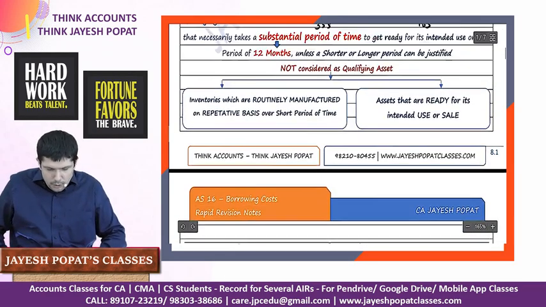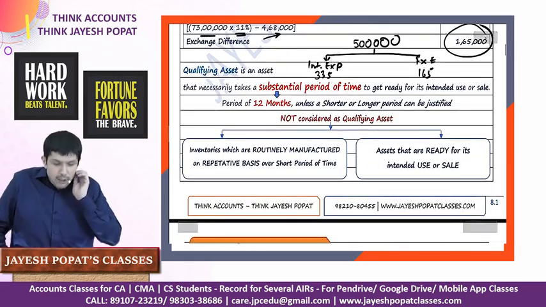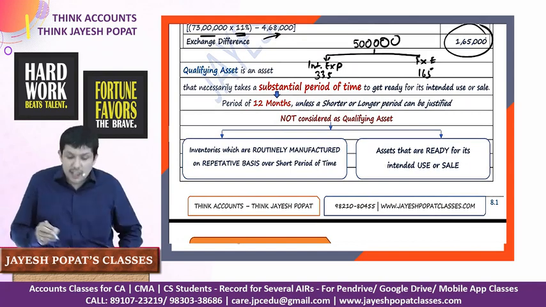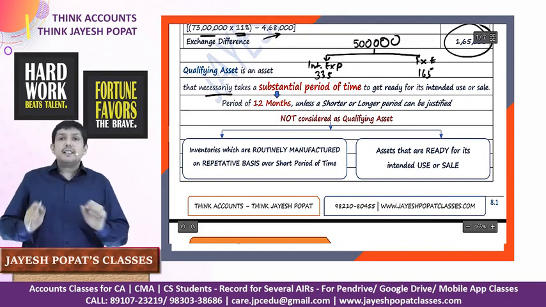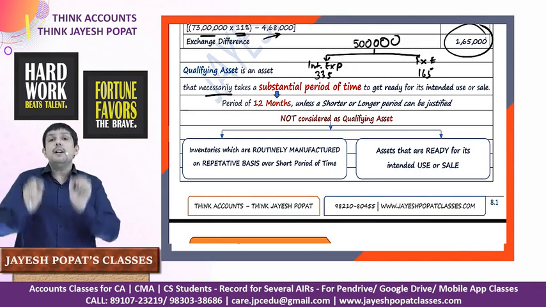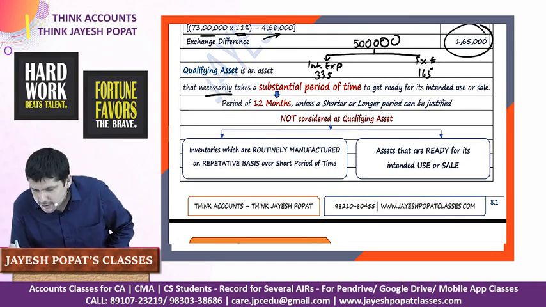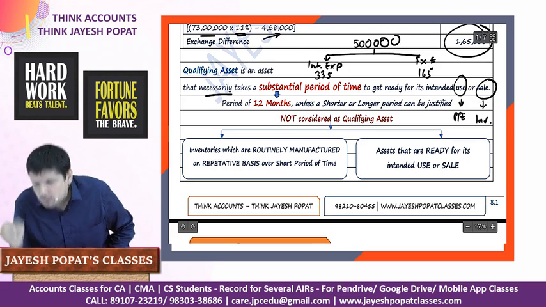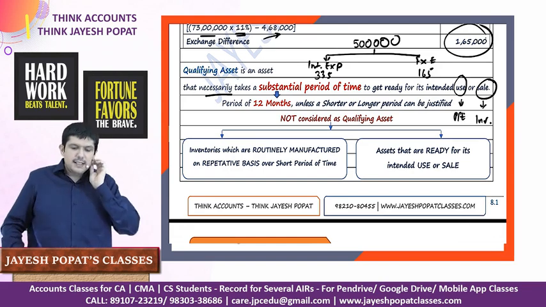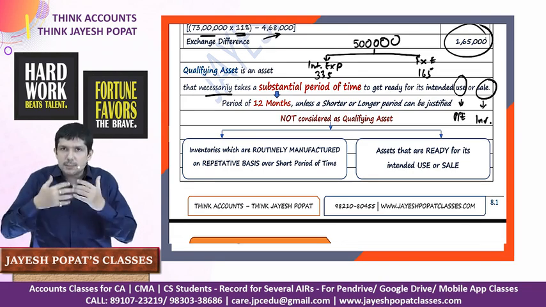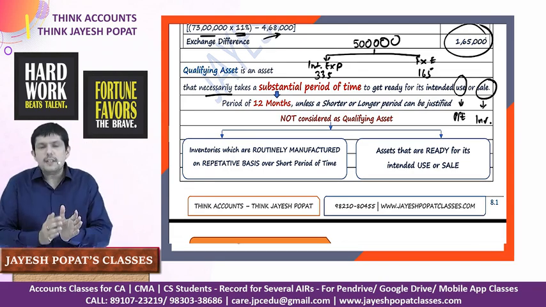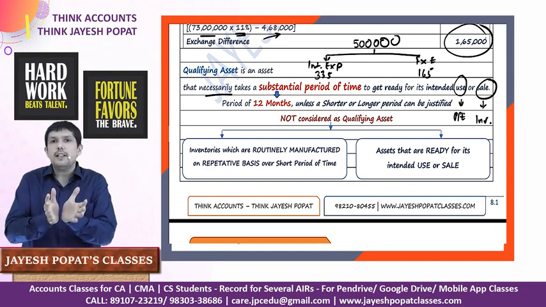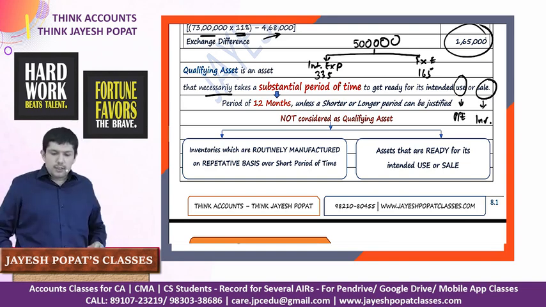Let us understand what we mean by a qualifying asset. A qualifying asset has been defined as an asset which necessarily takes a substantial period of time to get ready for its intended use. So we are referring to PPE, or for sale, so we are referring to inventory.